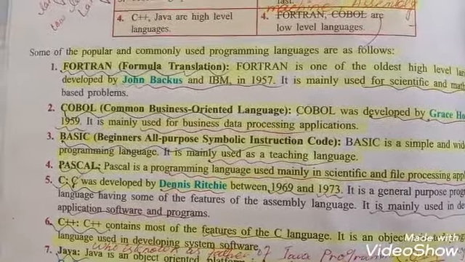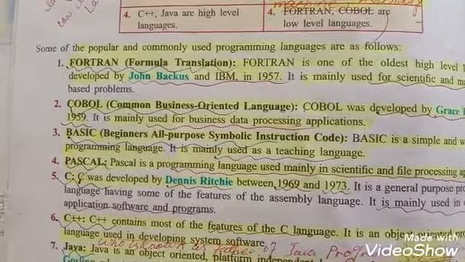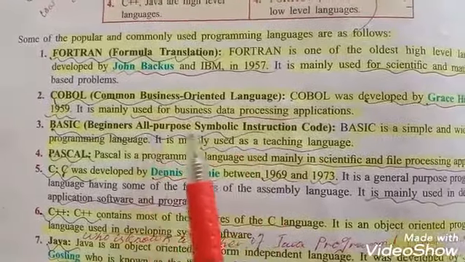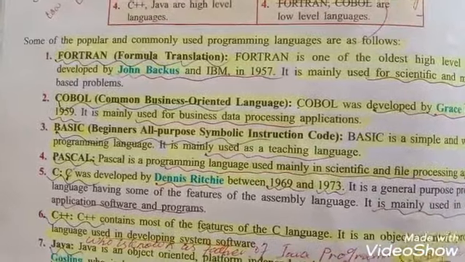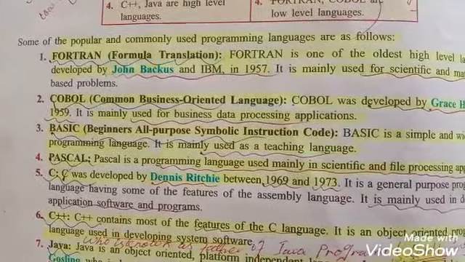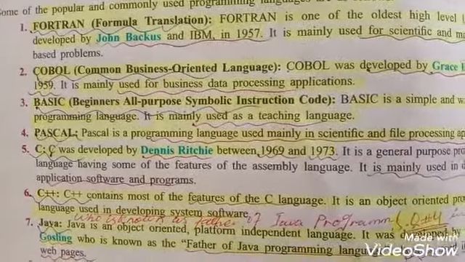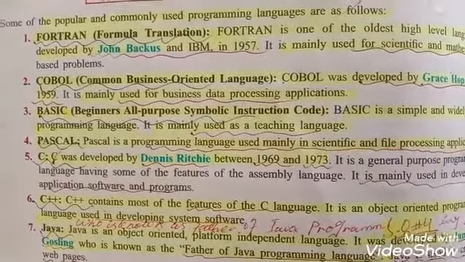This language was developed by Grace Hopper in 1959. BASIC stands for Beginner's All-Purpose Symbolic Instruction Code. BASIC is a simple and widely used programming language. That's why it is used as a teaching language. Pascal. Pascal is a programming language used mainly in scientific and file processing applications.